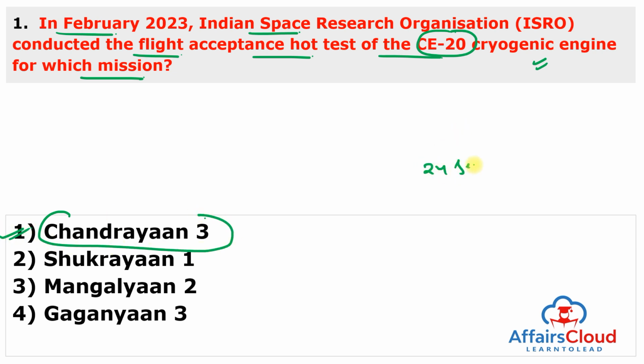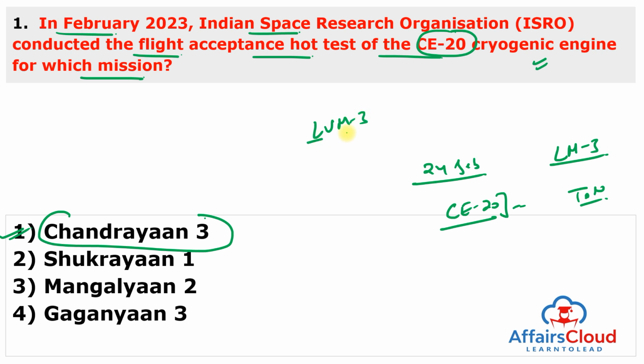On 24th February, ISRO successfully conducted the flight acceptance hot test of the CE-20, also known as Cryogenic Engine 20, that will power the cryogenic upper stage of the Launch Vehicle Mark 3 for the Chandrayaan-3 mission, at the ISRO Propulsion Complex in Mahendragiri, Tamil Nadu. The Chandrayaan-3 mission is set to be launched by the Launch Vehicle Mark 3 from the Satish Dhawan Space Centre in Sriharikota in June 2023.